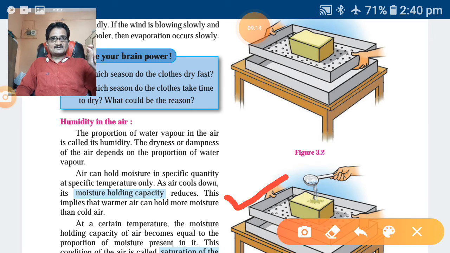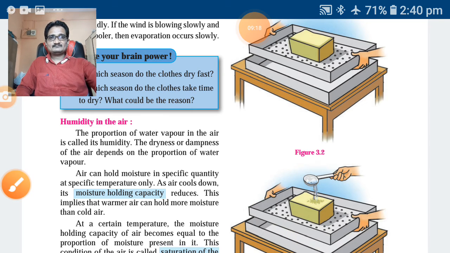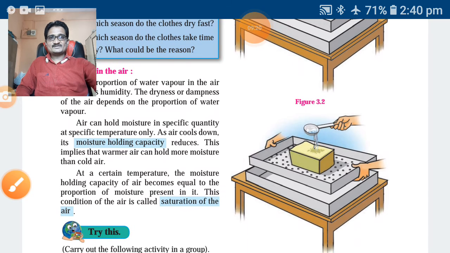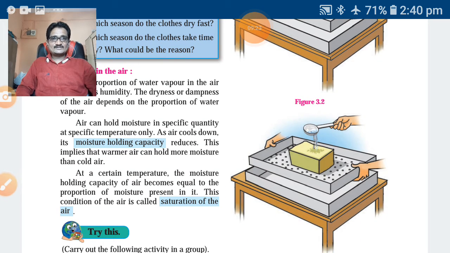At a certain temperature, the moisture holding capacity of air becomes equal to the proportion of moisture present in it. So this condition of air is called saturation of the air.